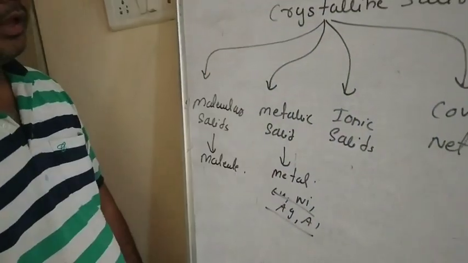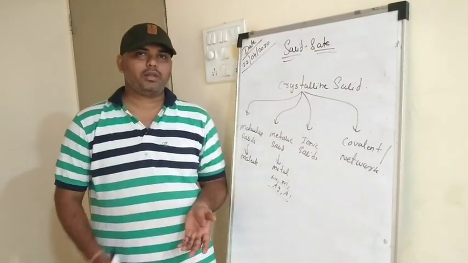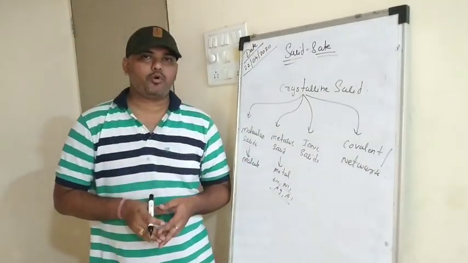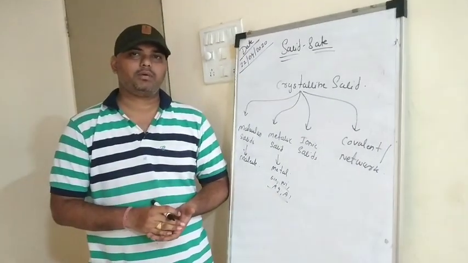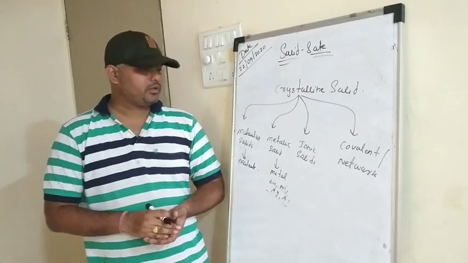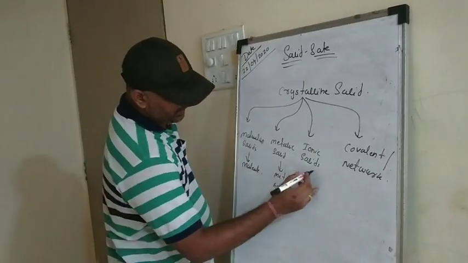We have learned how metallic bonds are formed last year in 11th standard in the chapter chemical bonding, right? So you will have to revise metallic bonds once again.